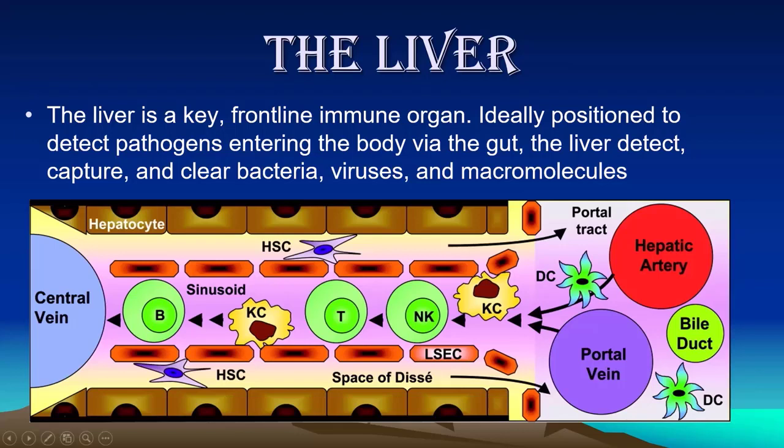In the sinusoids, there are killer cells, B cells, T cells, and natural killer cells. All of them are present, and when the food is absorbed and passes through the liver, if it contains any pathogen, they are killed by these cells present in the sinusoidal system of the liver. The liver is also a part of the immune system.